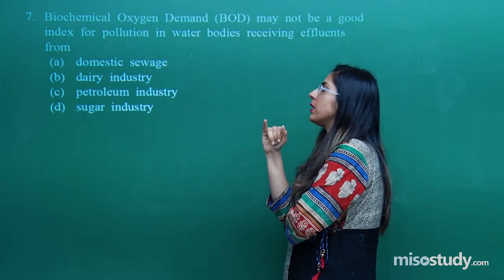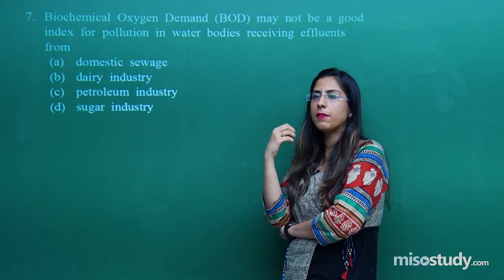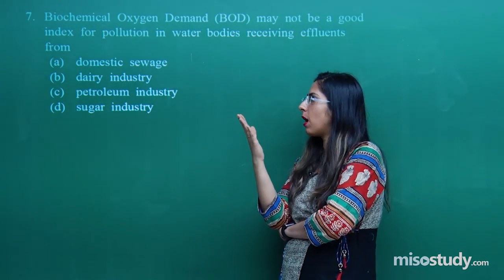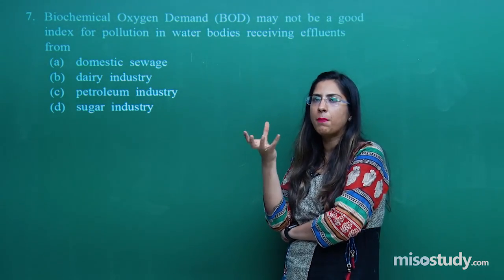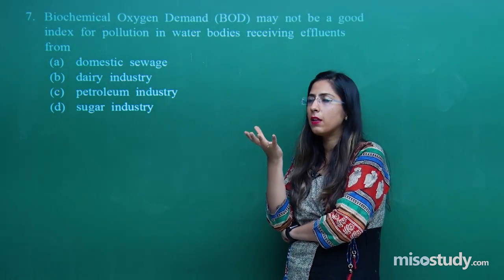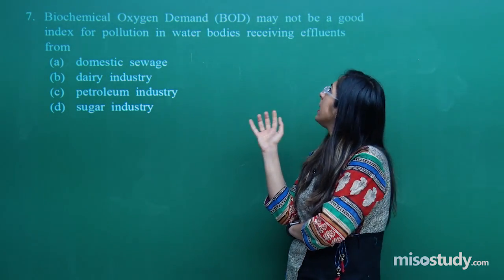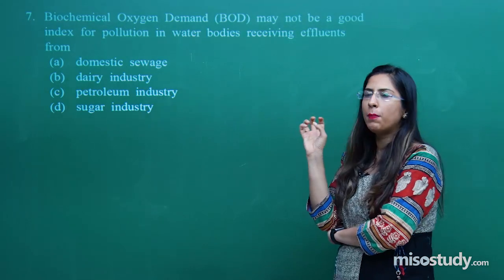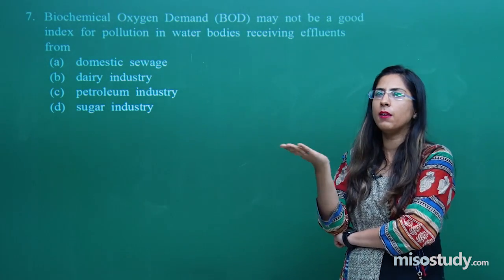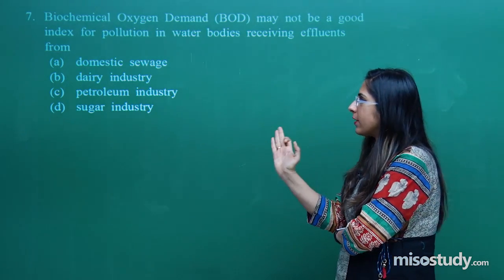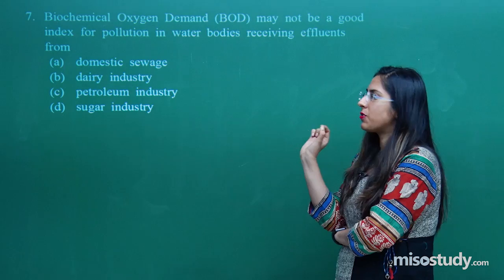Whereas in option C it is written petroleum industries. The effluents or waste that come out from petroleum industries do not cause any organic compound increase in the soil or pond water. Because of that, the whole biochemical oxygen demand decreases, because the organisms which remain in the water die. So the correct option for question number 7 is obviously petroleum industry.